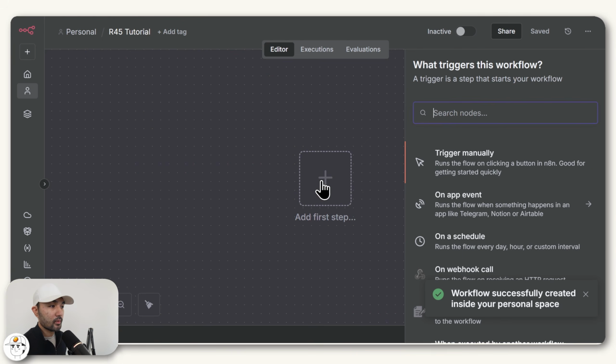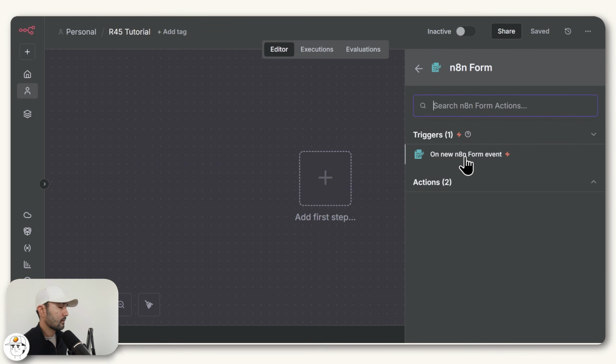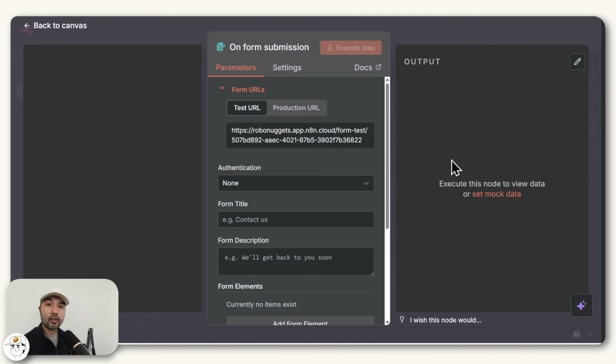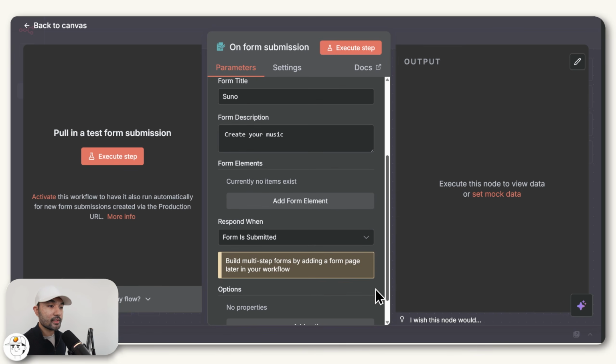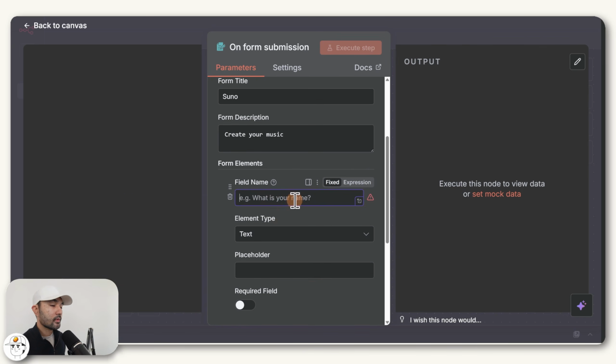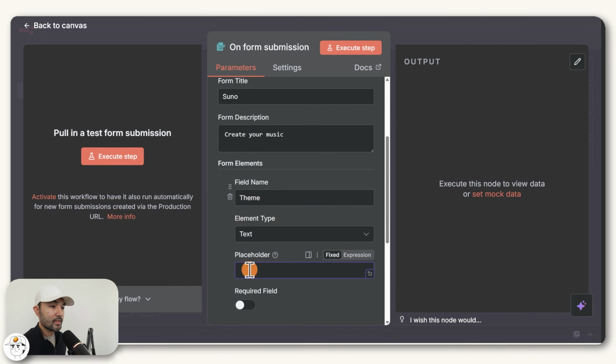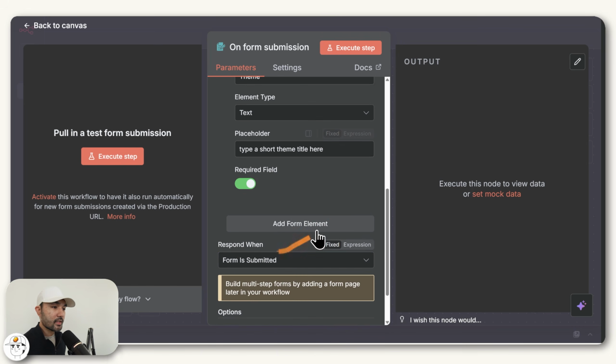And the first step we'll add is going to be a form trigger. So when we add this trigger, basically the automation will run whenever we submit this form. And the way this works is you just give it a title and a description, quite similar to when you create like a Google form, for example, and then you just add a question here. So just to illustrate, the first field we'll name as theme, and then just to guide the user, we'll put a placeholder there and set it as required.